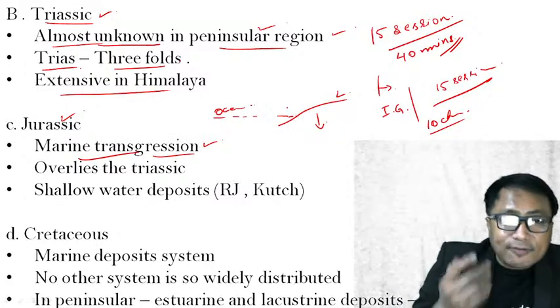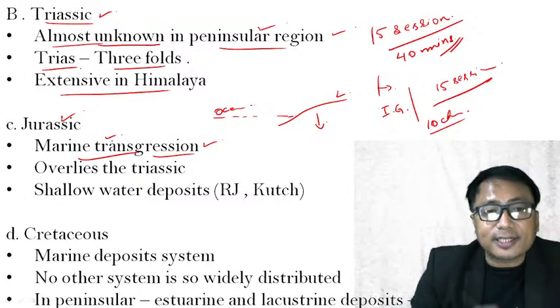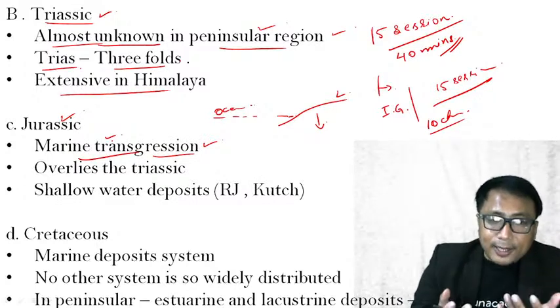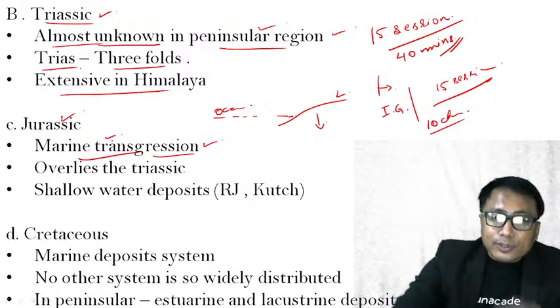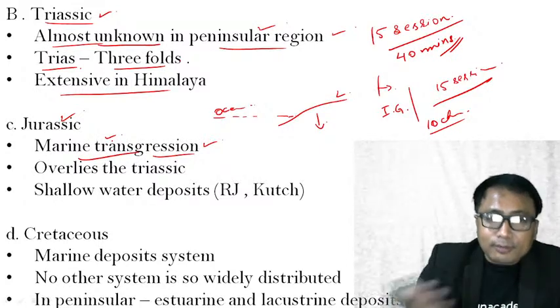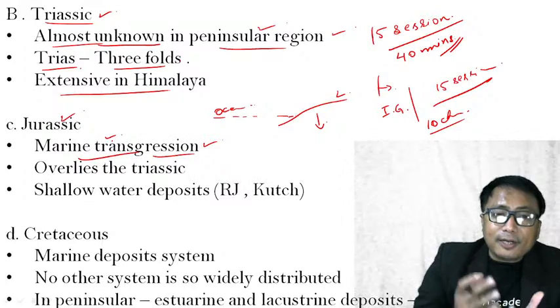What is the significance of this marine transgression? Whenever there is a marine transgression, what do you think? When the marine water comes into the land area, it is not only the water which comes, but also the marine organisms.